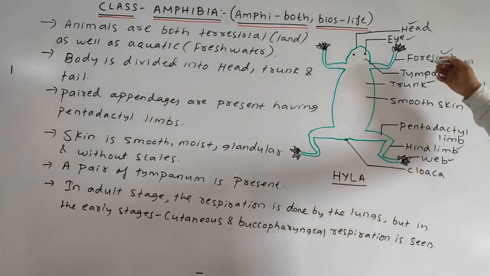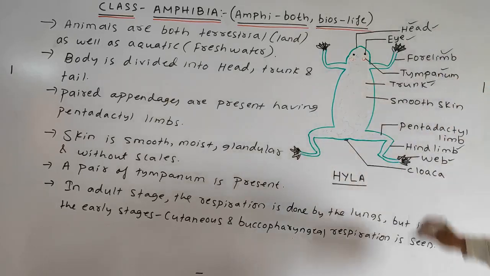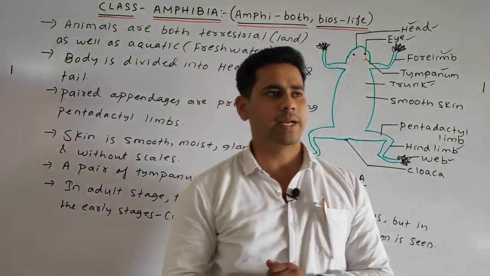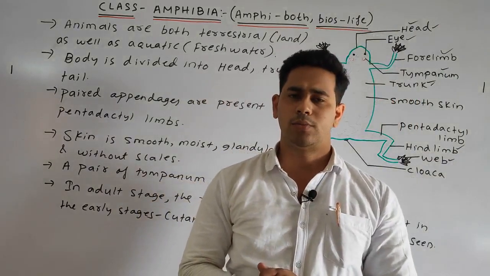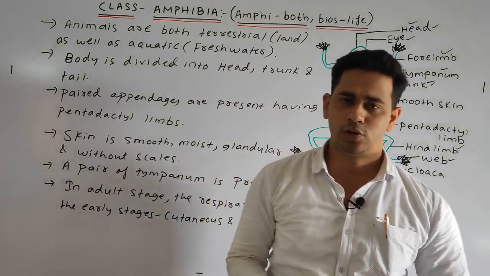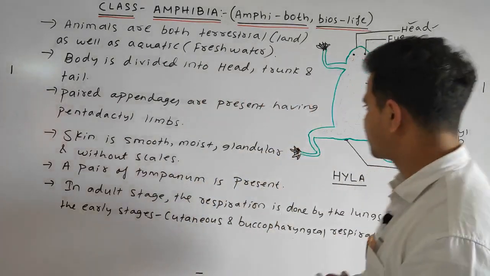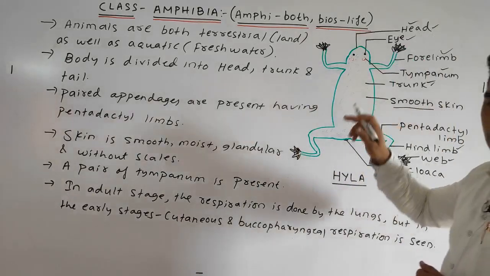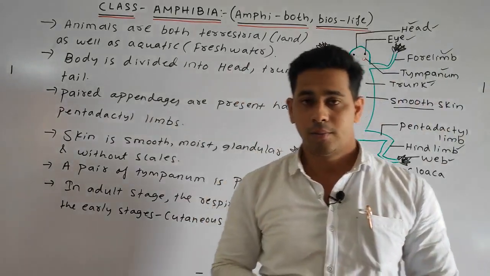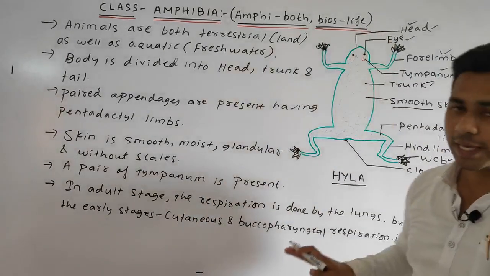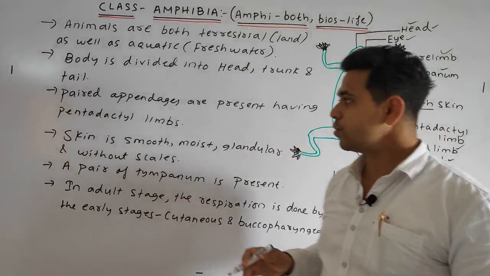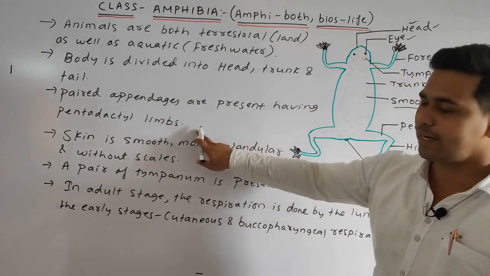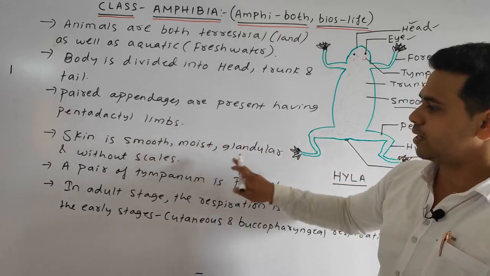The body is divided into head, trunk, and in some organisms a tail is present. In some organisms the tail is not very prominent, while in others it is much more prominent, such as the common example, the salamander. The skin, as we discussed, is smooth, moist and glandular, but without any scales; scales are completely absent.